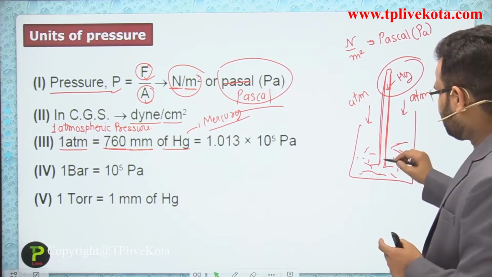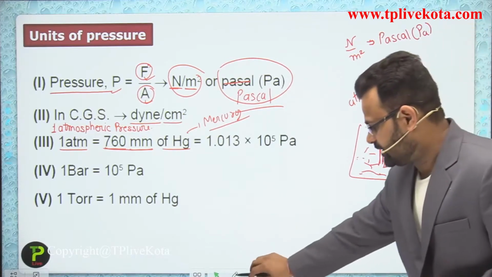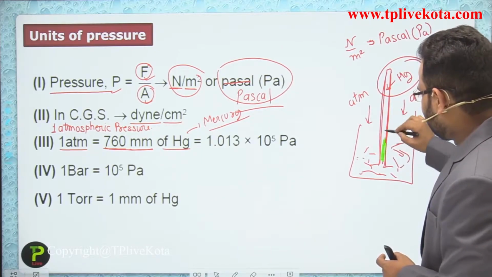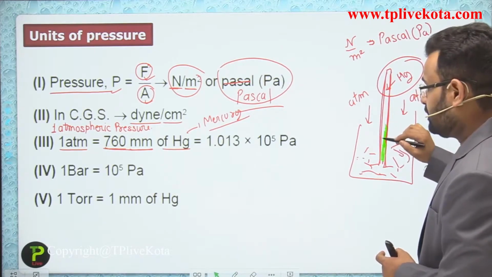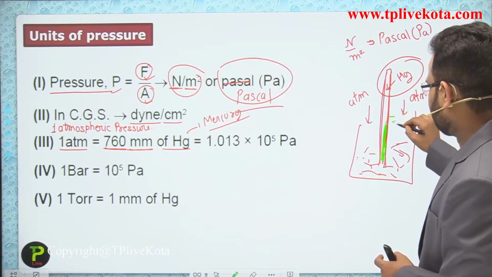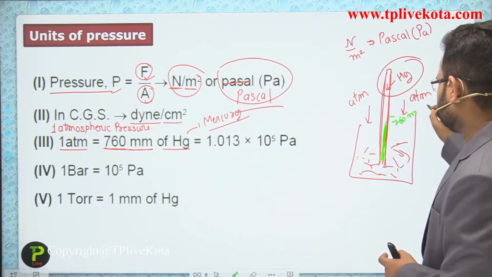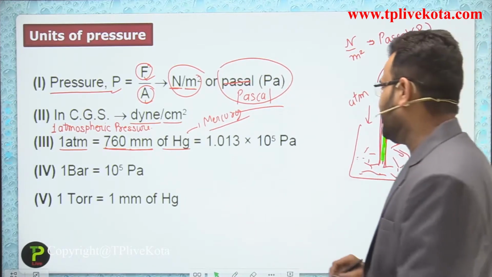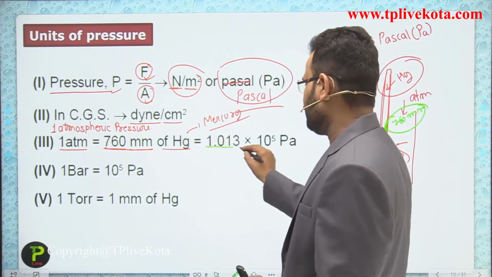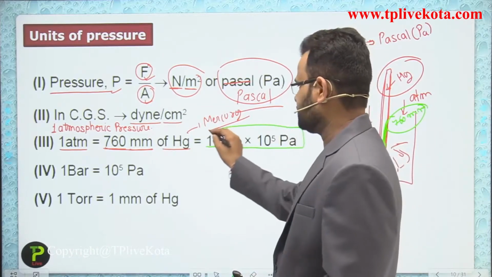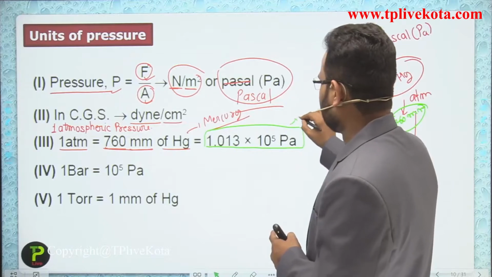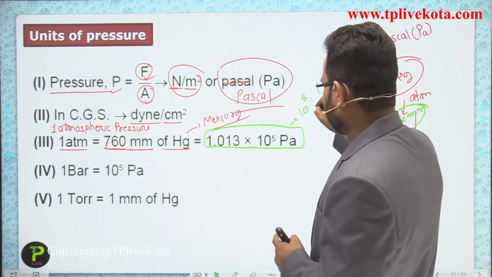So that mercury moves in an upward direction in a tube and reaches a height of 760 in the presence of atmospheric pressure, which is equivalent to 1.013 into 10 to the power 5 Pascal. Sometimes to make a simple calculation, we directly use 10 to the power 5 Pascal also.